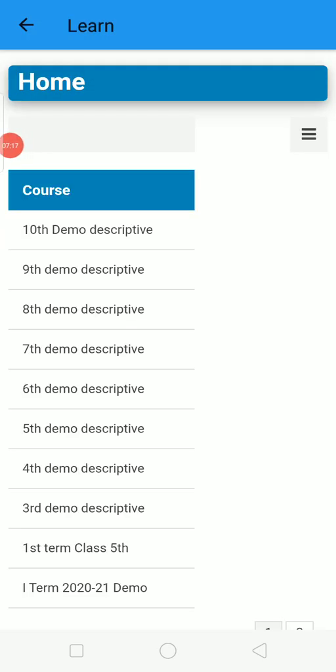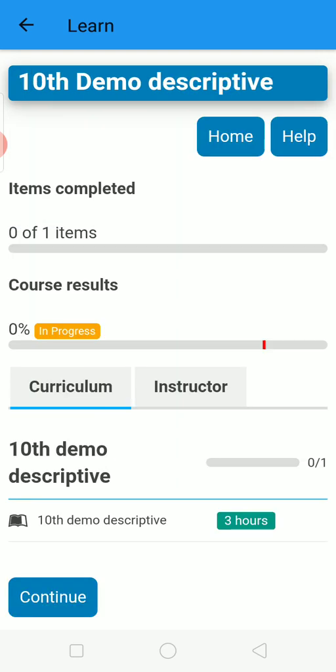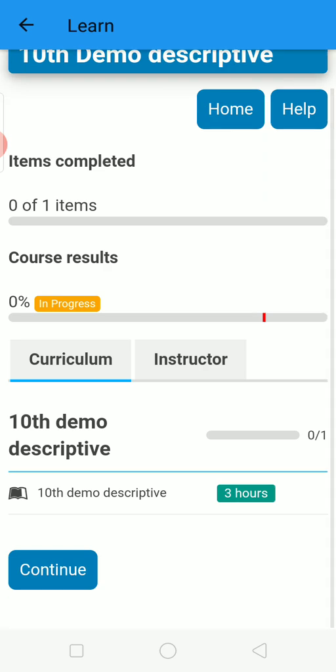Now here see, so many papers are given. See here, given 10 demo descriptive. So like this you will get here English, Science, Maths, Hindi, Marathi. Suppose on 5th November we have the English paper, so we have to click on English. Now here 10 demo descriptive, I will click on that. Then I will get this screen. So now you have to use the continue button.